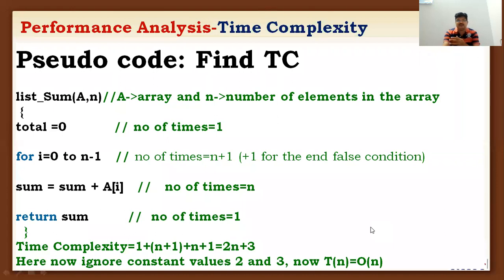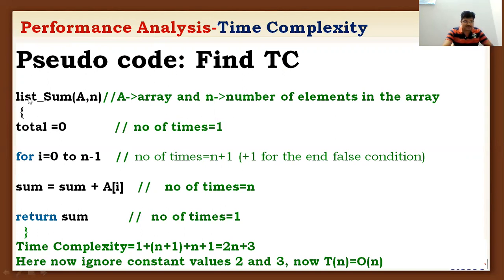Now you are watching one pseudocode program here. The program has some length of code, and finally we will find out the time complexity of the algorithm. This is a simple pseudocode algorithm. Now we will find out the time complexity of the algorithm. We will see in this video now.